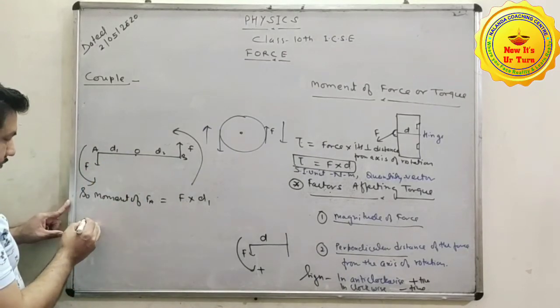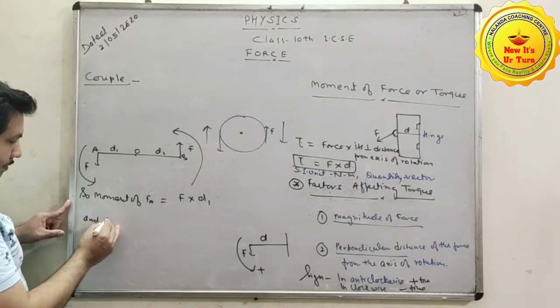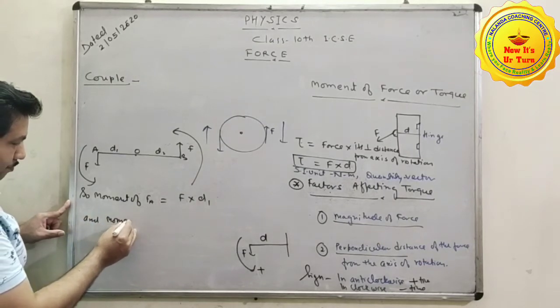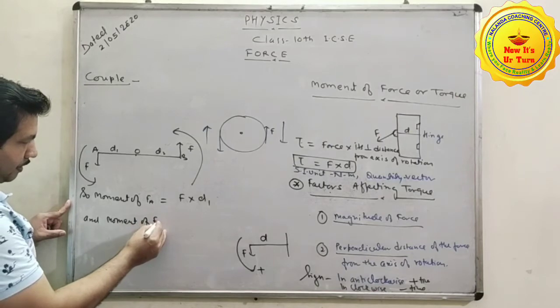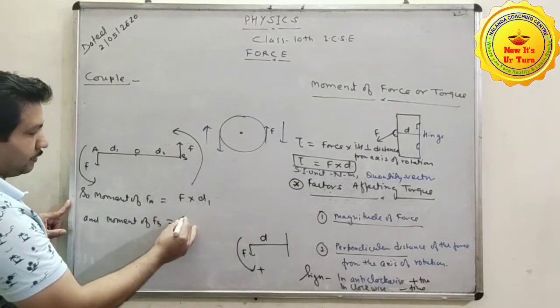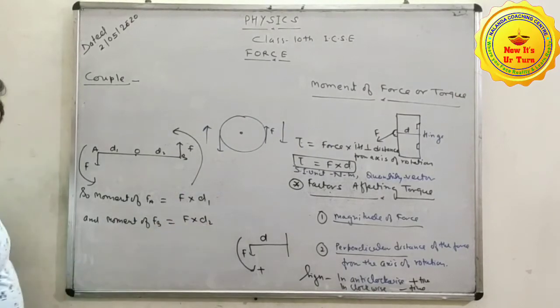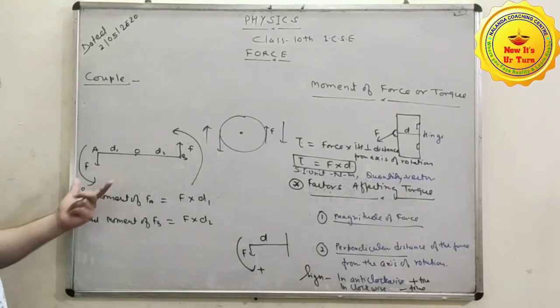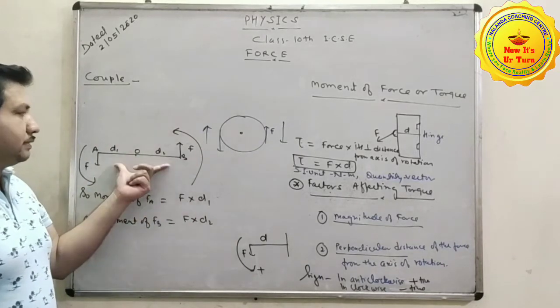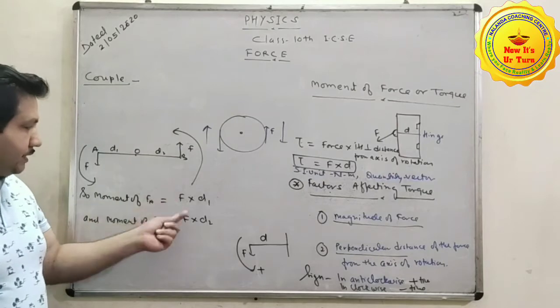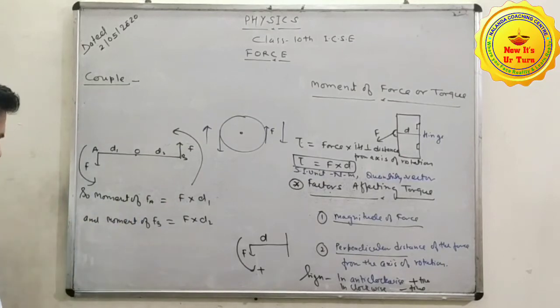Clear? And the moment of F_B is F into D2. Clear? Both are acting anticlockwise, that's why their sign will be positive.